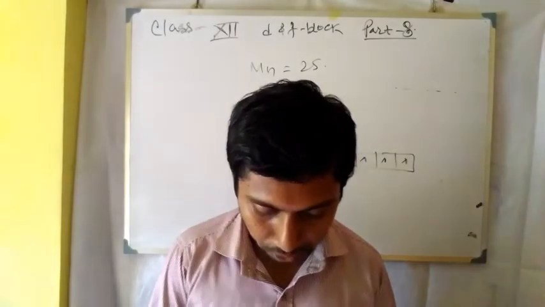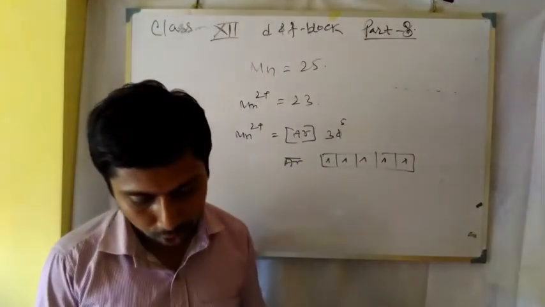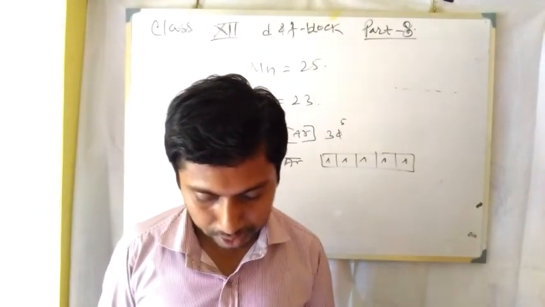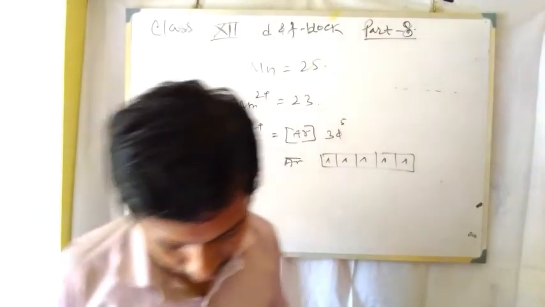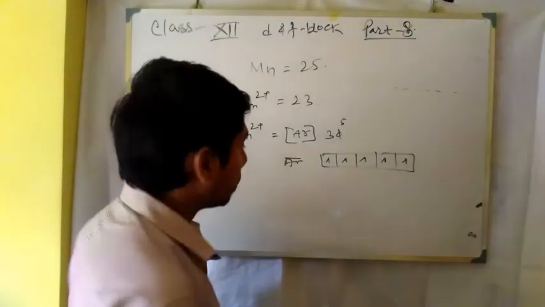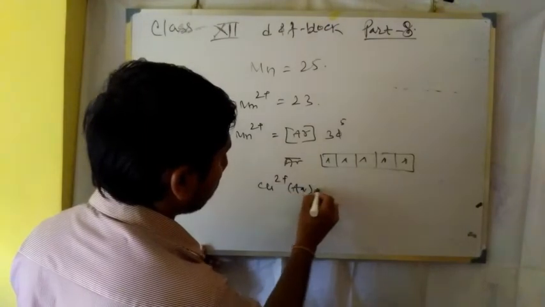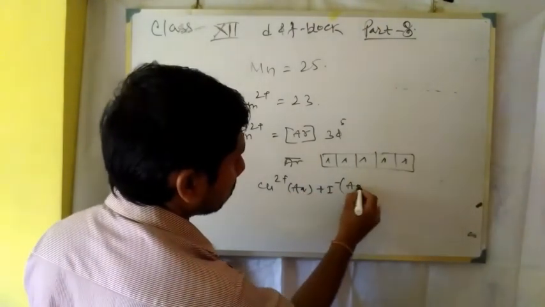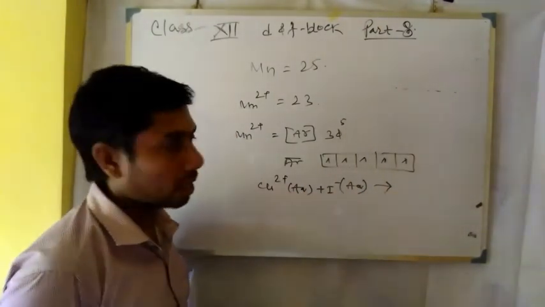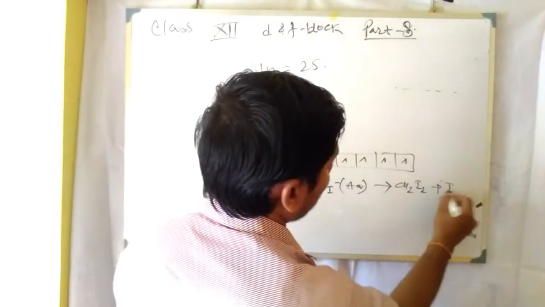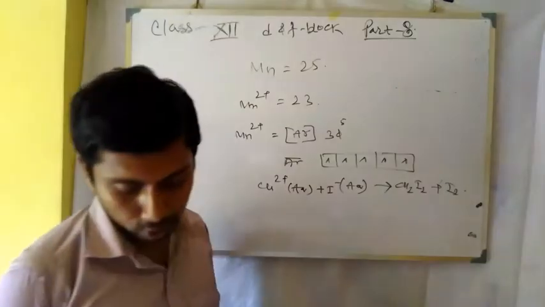Next one: complete the following. Cu2 plus aqueous plus I minus aqueous. The reaction gives Cu2I2 plus iodine.